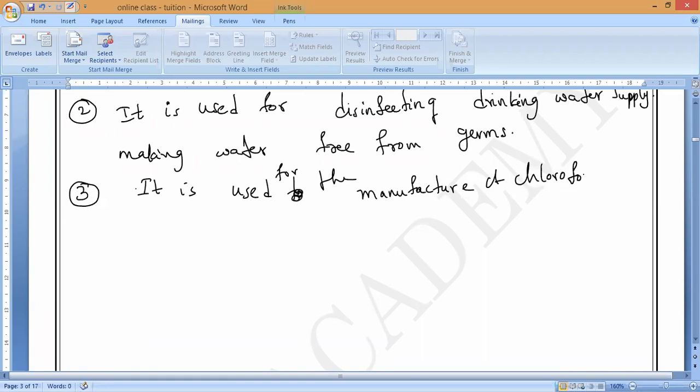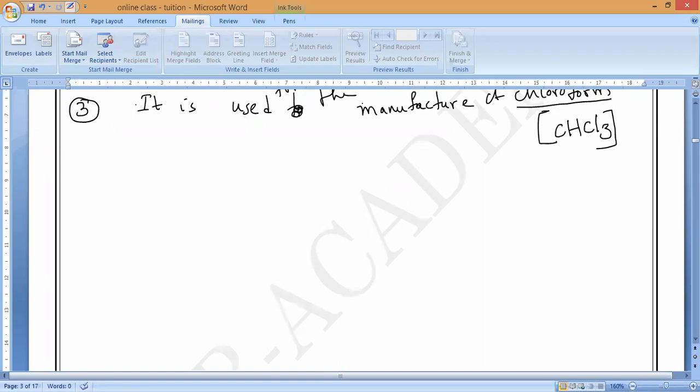What is this? Chloroform. A very important formula for general awareness and government exams. Many students forget this after going to higher classes. So CHCl3 is chloroform, a very simple compound. That is what you have to remember.